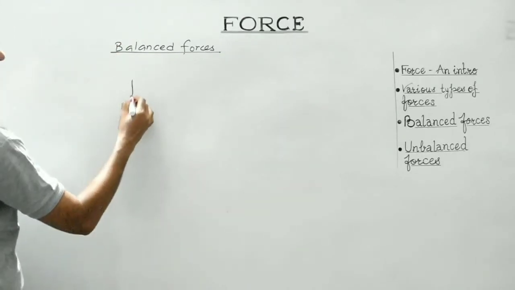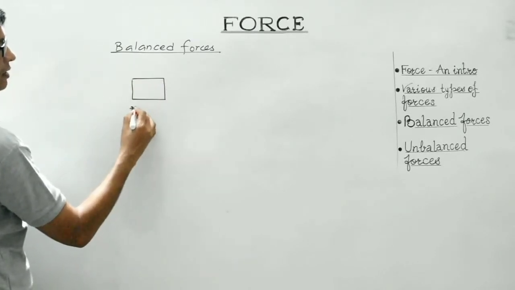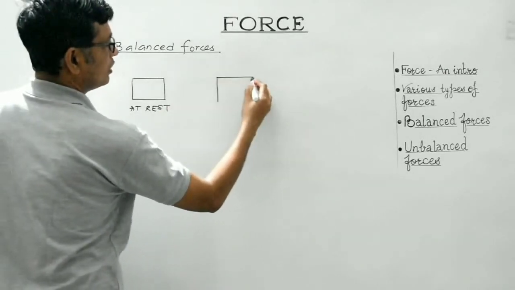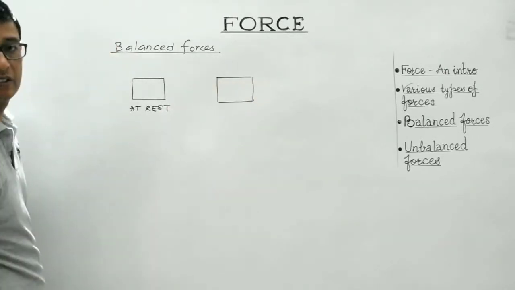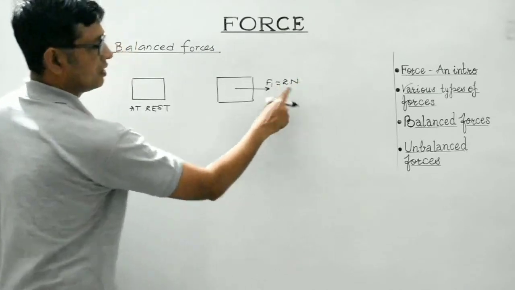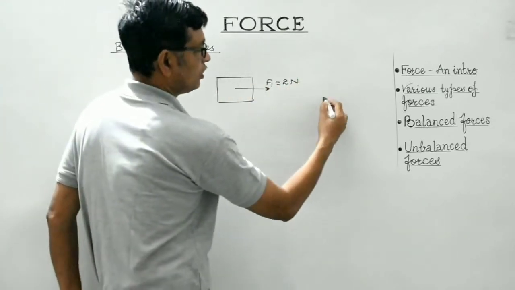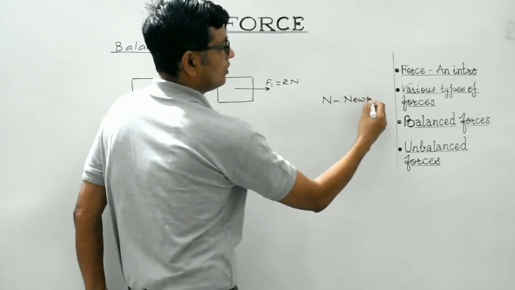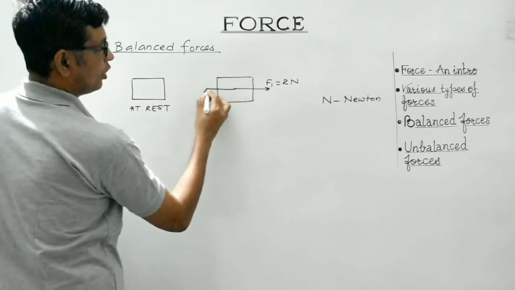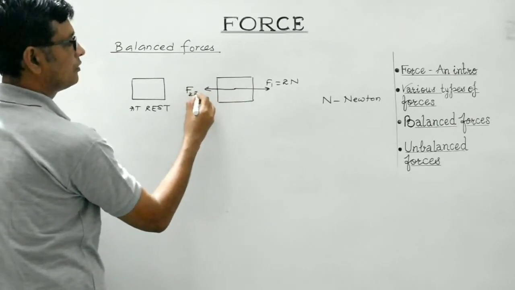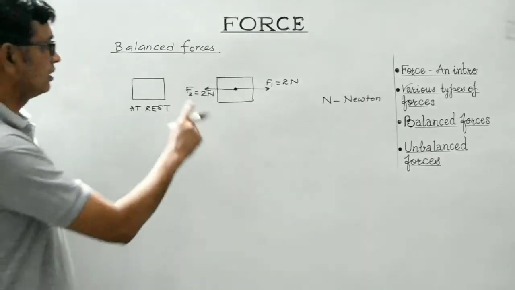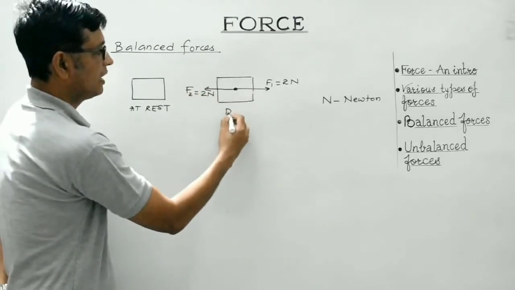Suppose this is a body at rest initially, right? Now this body is under the influence of several forces. Like here the body is under the influence of a force of 2 Newton. N stands for Newton. It is the SI unit of force. We'll discuss it. Suppose in the opposite direction also it is being acted upon by some other force whose magnitude is the same. Right? Now what happens is, under the influence of these two forces, the body will still remain at rest.